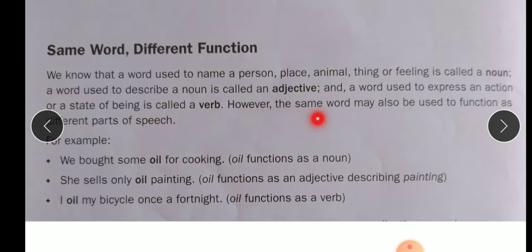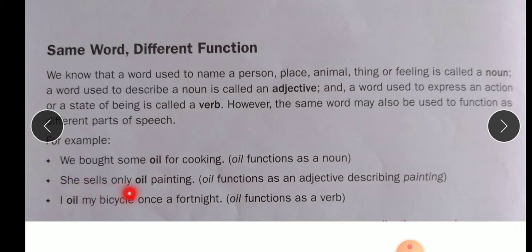However, the same word may be used to function as different parts of speech. Now let us see some examples and understand same word but different functions. For example, we bought some oil for cooking. Now in this, oil functions as a noun. What did you buy? You bought some oil. So oil is a noun here.